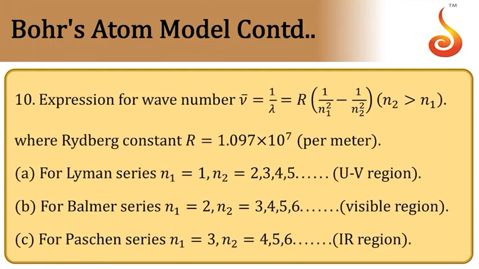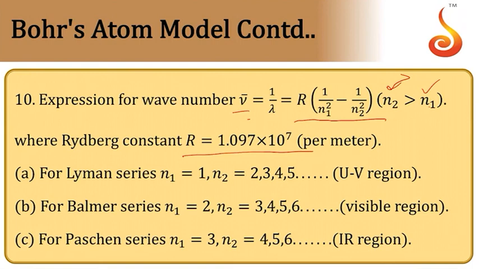Next, expression for wave number. When electron makes transition from one energy level to another energy level, then the emitted wavelength is, if it is lambda, reciprocal of wavelength is called wave number. So that is given by R into 1 by n1 square minus 1 by n2 square. So n1 is the principal quantum number of the orbit to which the electron lands, and n2 is the starting point. So n2 is the principal quantum number of starting point, n1 is principal quantum number of end point. Here R is called Rydberg constant, its value is 1.097 into 10 to the power 7 per meter.